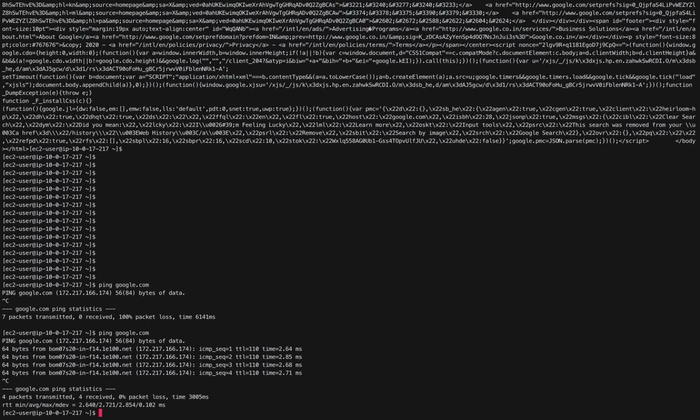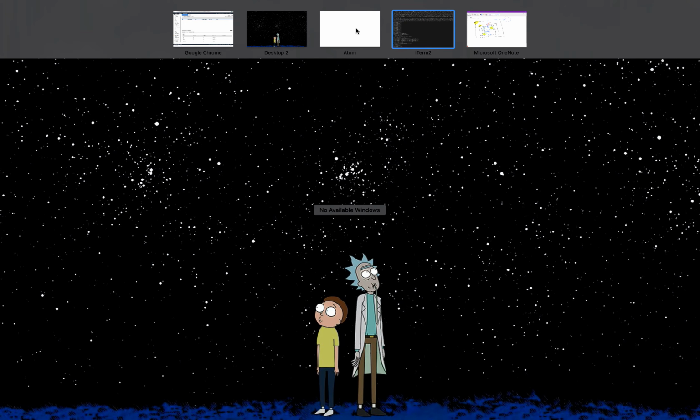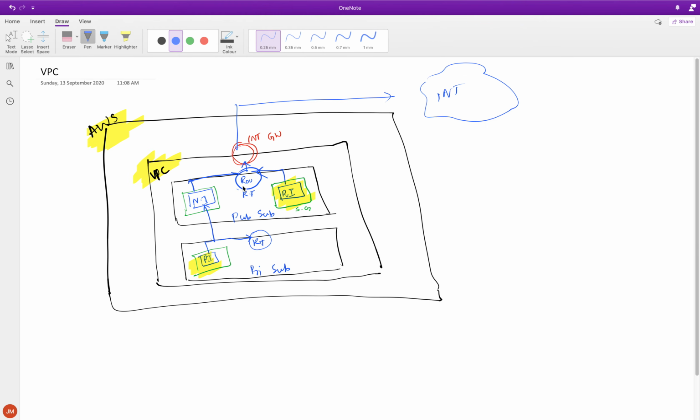Awesome. So we completed what we set out to do. We set up the public instance, the NAT instance, and the private instance, and we provided it internet connectivity.